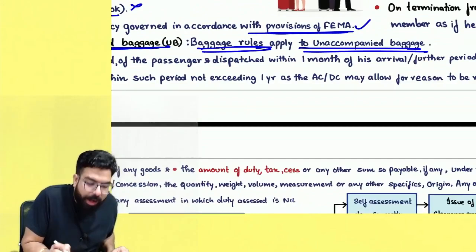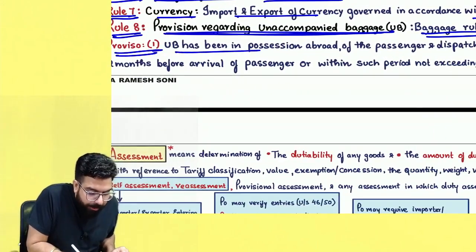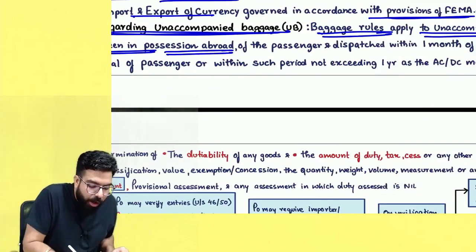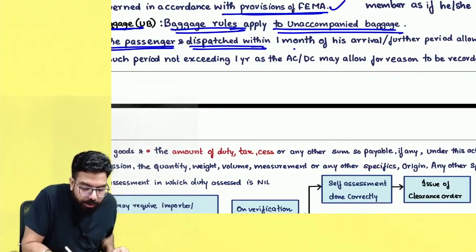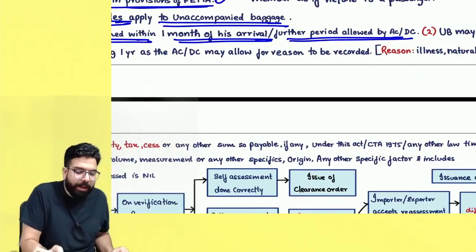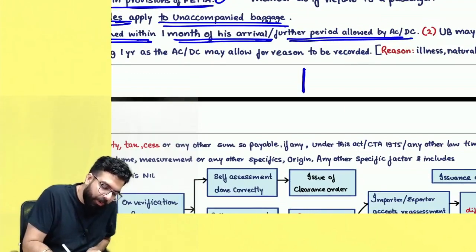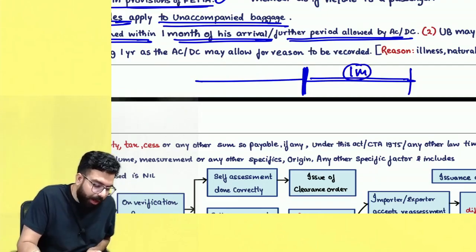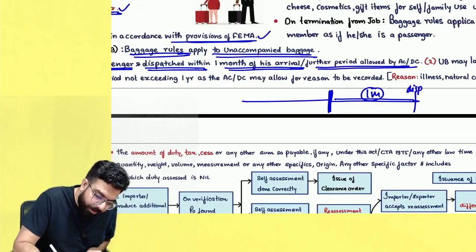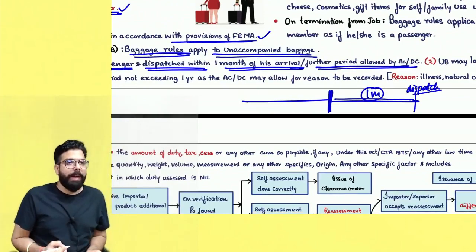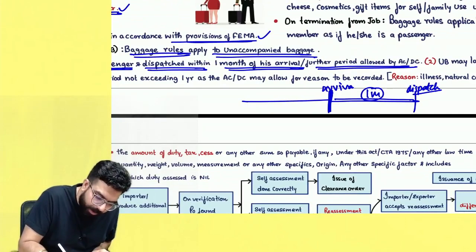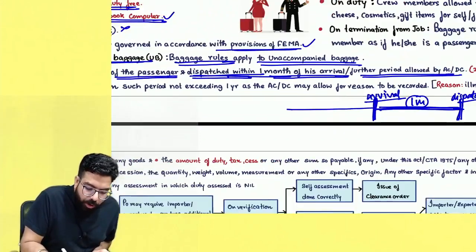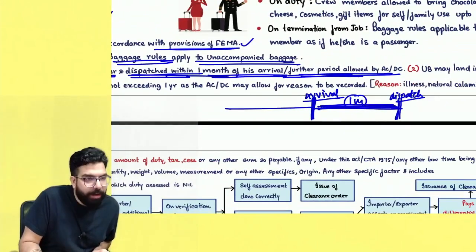Baggage rules also apply to unaccompanied baggage, but unaccompanied baggage has to be in the possession of the passenger abroad. So the passenger who has come, it was in his or her possession and it was dispatched within 1 month of his arrival, or a further period allowed by the AC or DC. Supposing Priyanka Chopra arrived over here. Once she has arrived, within 1 month of her arrival, it has to be dispatched. Then only it will be called unaccompanied baggage.